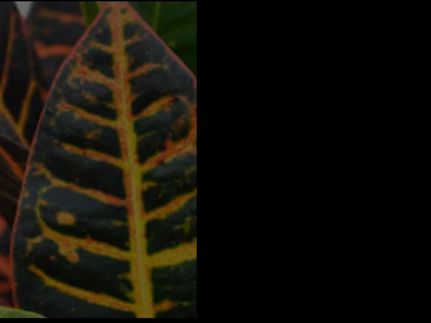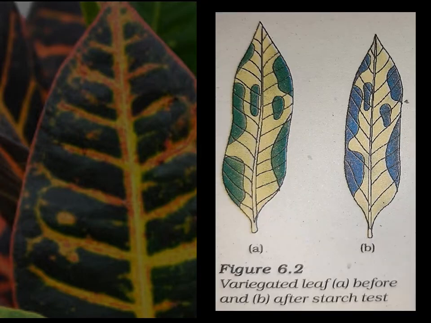So this is a picture of a variegated leaf. This is a picture of a croton. Like that, some money plants are also variegated. Variegated means chlorophyll is not uniformly present. It will be present in patches. So this is the textbook picture of a variegated leaf.